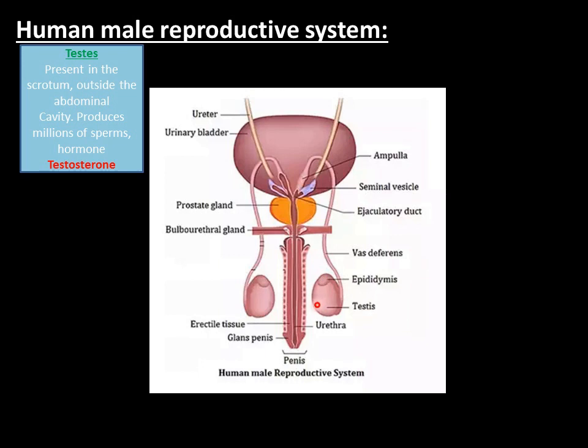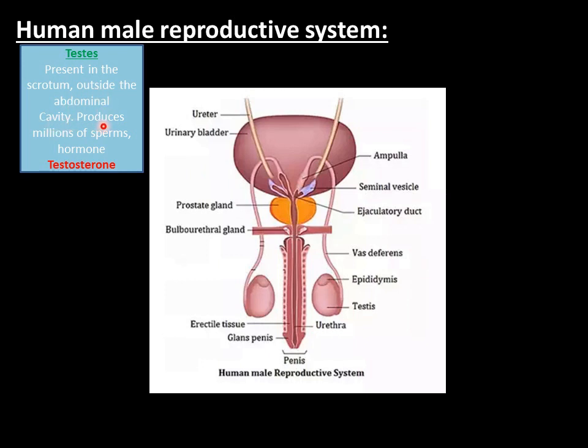Scrotum is a fold of skin which is present outside the body of the human male. It is present in the scrotum, and the scrotum is present outside the human male body, that is, outside the abdominal cavity.